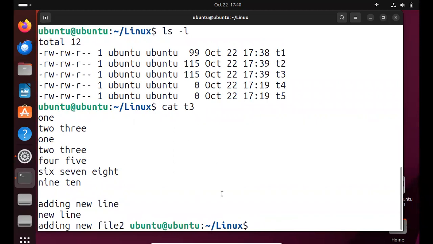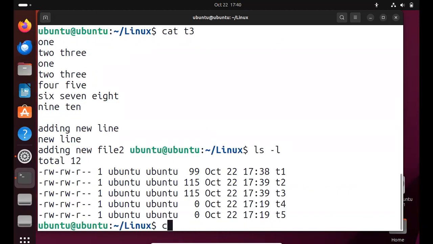So we used the cat command: cat source file greater than target file. By using this, we are copying one file's content to another file. And if we use the greater than symbol, it erases the previous file content. It will erase all the content.